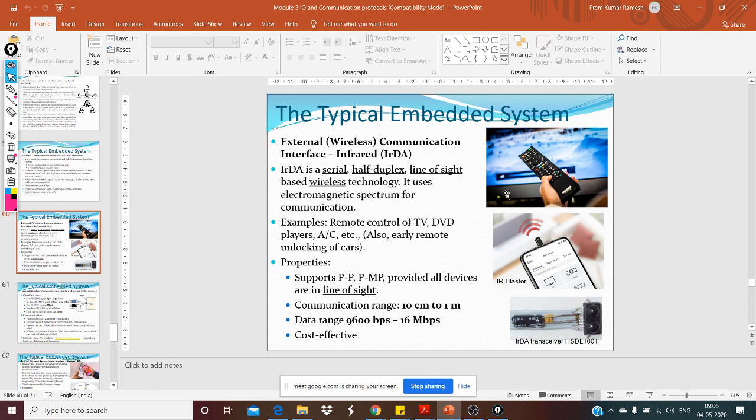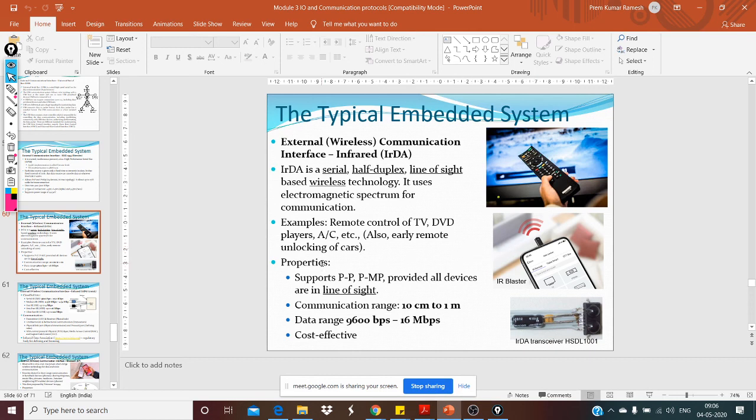As you can see in the image on the right, you see a regular TV remote, and you also have some additional extension devices, something like IR blasters that you can connect to your mobile phone, through which you can control all the gadgets in your house using some apps. So you have these infrared blasters available now.